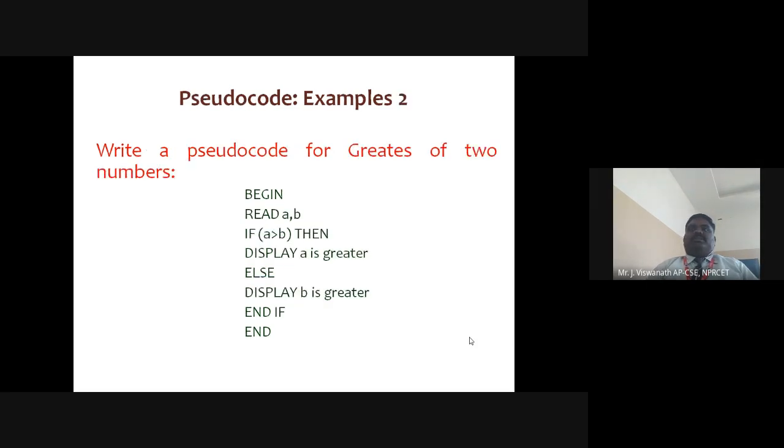The next example is to find the greatest of two numbers. Here also we require two numbers. We read two variables a and b, and compare them with a comparison operator. If a is greater, it displays a as greater, else b is greater is displayed. Then the if statement ends, and the program also ends. Here we are following the guidelines properly.